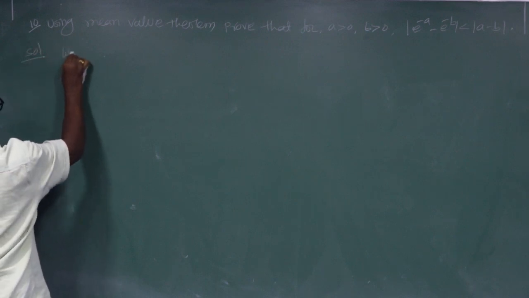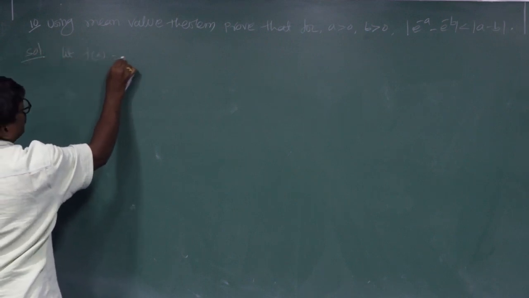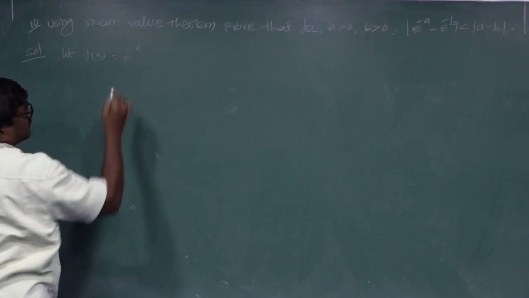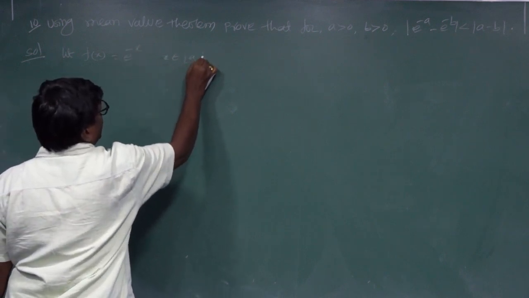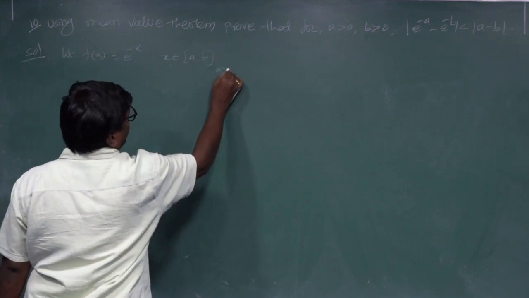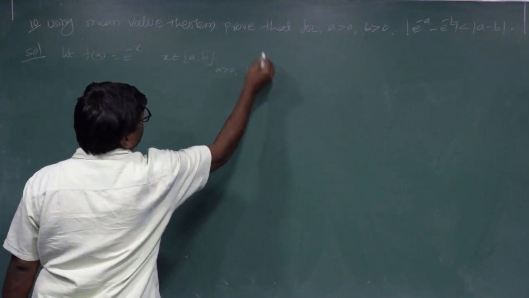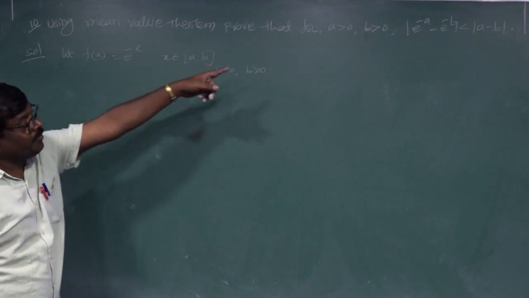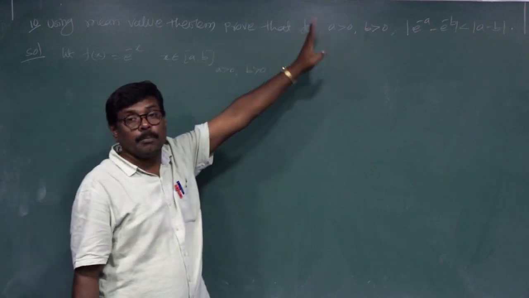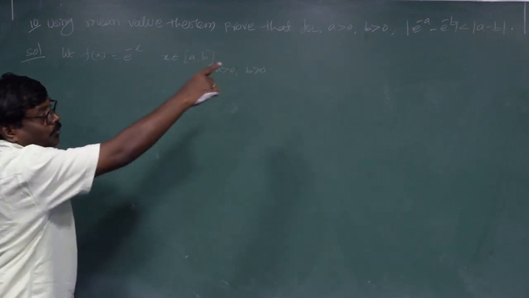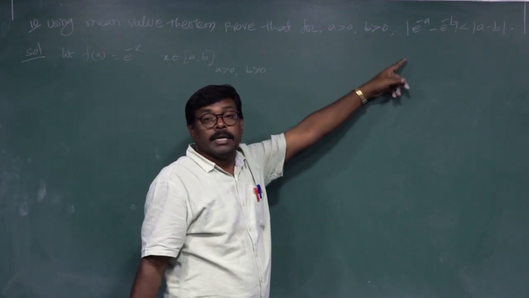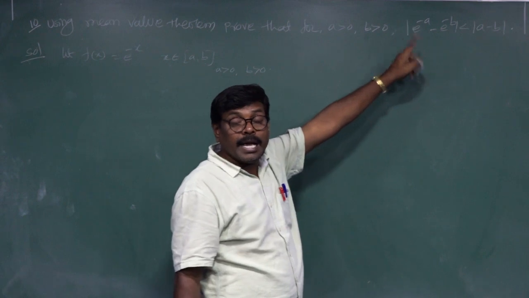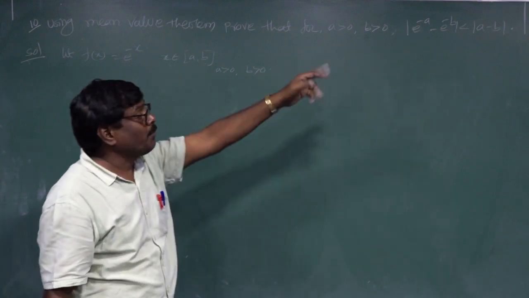Let f of x equal to e power of minus x, where x belongs to the closed interval a comma b, a greater than 0, b greater than 0. The given question: prove that modulus e power of minus a minus e power of minus b is less than modulus a minus b.